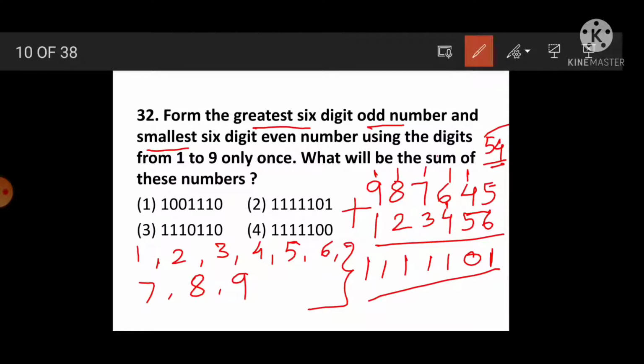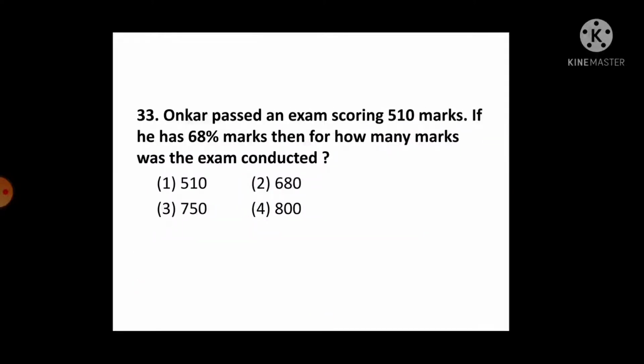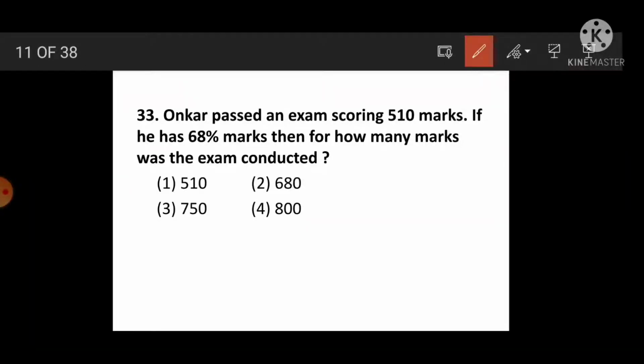Then where is the answer? See, option 2 is the correct answer. Let's discuss question number 33. Onkar passed an exam scoring 510 marks. If he has 68% marks, then for how many marks was the exam conducted?